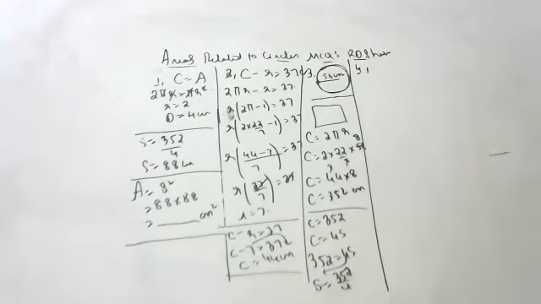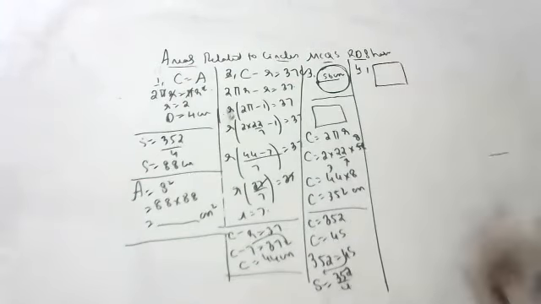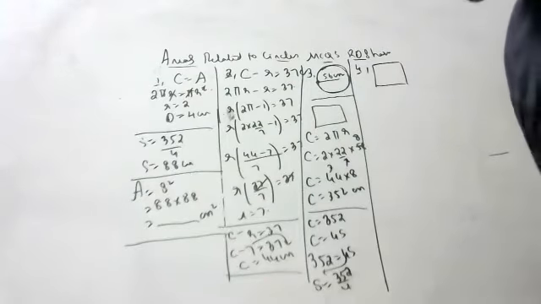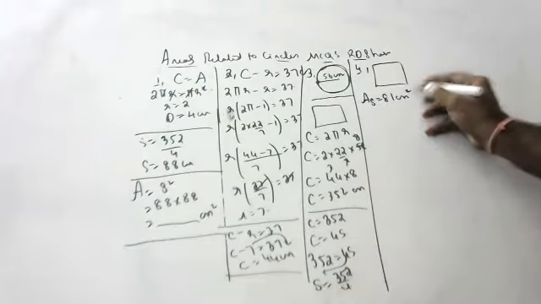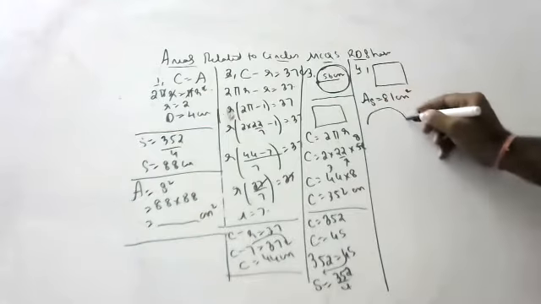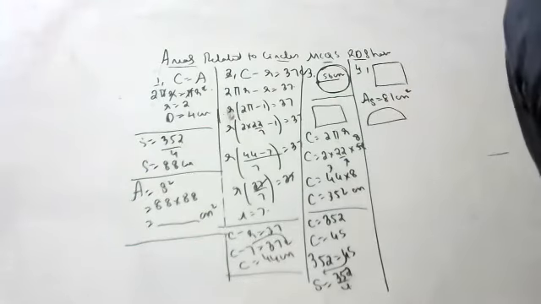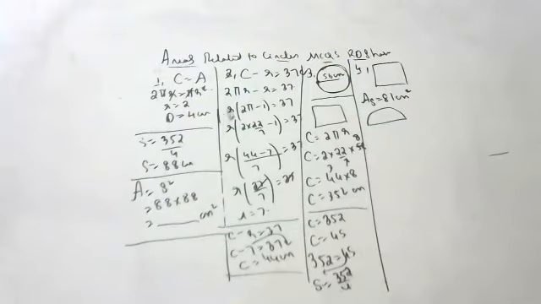Fourth question, children. What they are saying means, if a wire is bent in the shape of a square, and the area of the square is 81 centimeters square, and when the same wire is bent in the form of a semicircle shape, then what is the area of this semicircle?